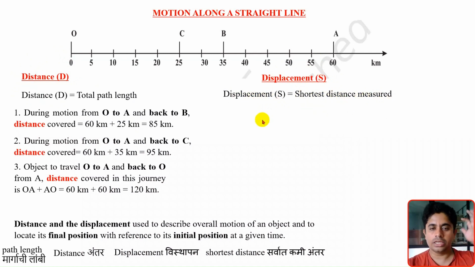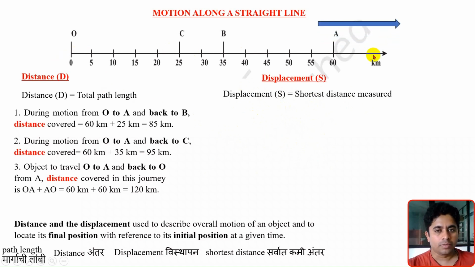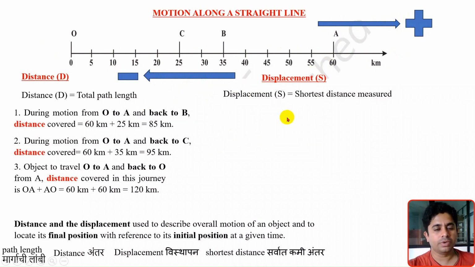We have to focus on the initial position and the final position of the object. Mainly, while calculating the displacement, we will consider sign convention. So what is the sign convention? For this journey of the object, I am considering that when the object travels towards the right hand side, it is positive, and when the object travels towards the left hand side, it is negative, right? So with this sign convention, we will study three different cases.